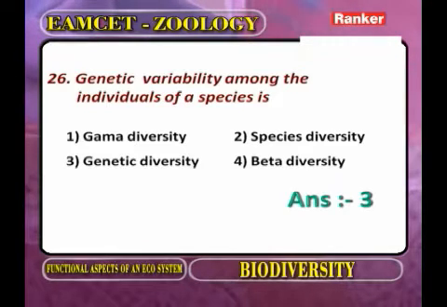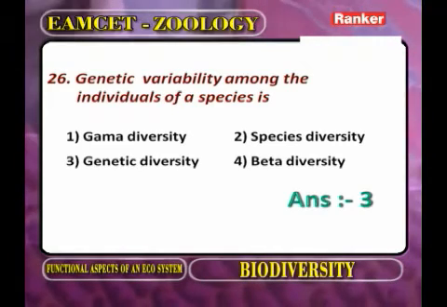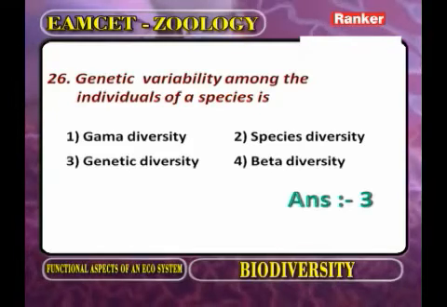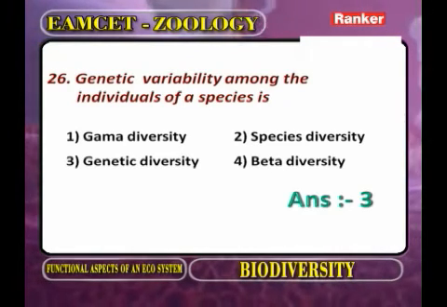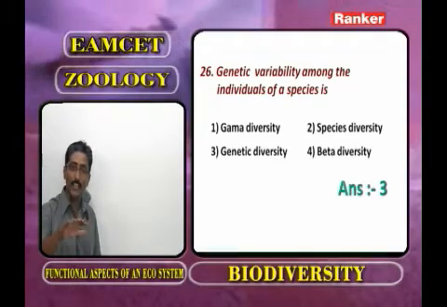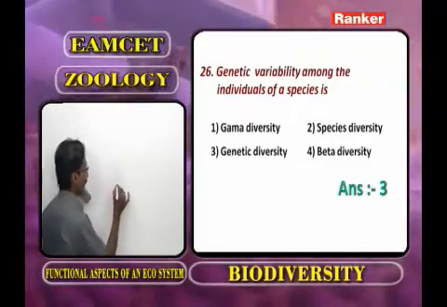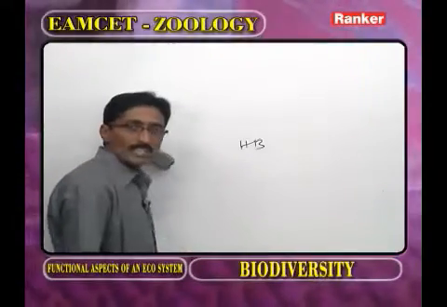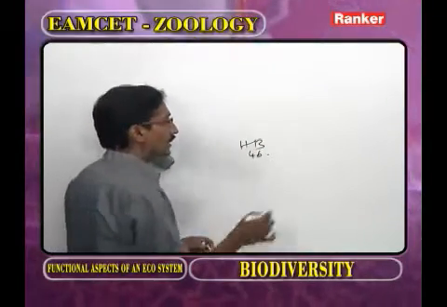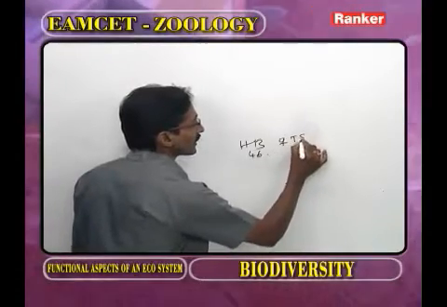Genetic variability among individuals of a species. Now again the question is genetic variability among the individuals of a species. As we observe in the kingdom Animalia, different animal species are present. In different species, the genetic material is different. Take for example the human beings: in the body of human beings, how many chromosomes? 46 chromosomes. Now, this female is an indication of a female suffering from Turner's syndrome.